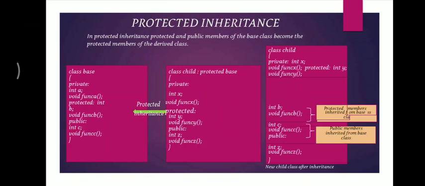See, this is the example of protected mode. If we are inheriting the base class in protected mode, we have the same example and the same elements as well, but in the third chart you can see that all the protected and public members of the base class become part of the protected area of the child class. And the private members are not available in the child class.